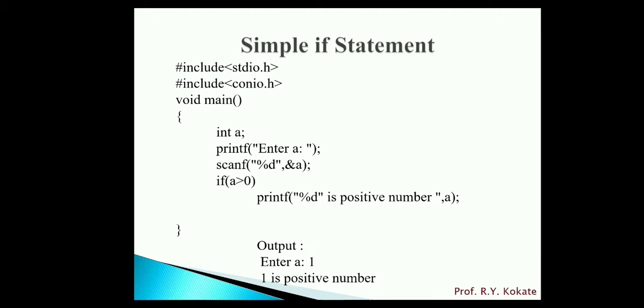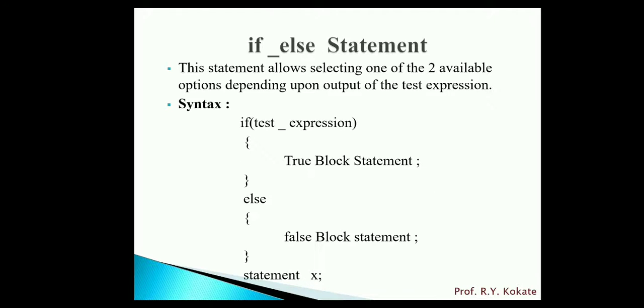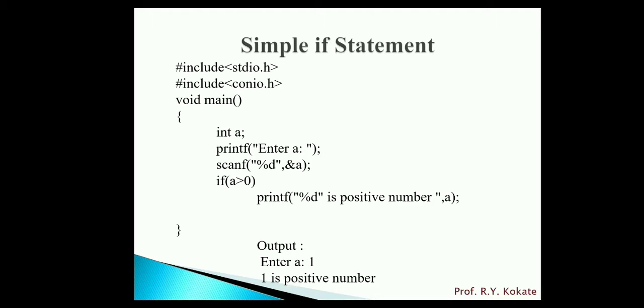For example, to accept a number from the user and check whether the number is positive or negative. In this example, we accept one value and store it in variable A. How to check whether the number is positive or negative? If the number is greater than 0, then the number is positive.